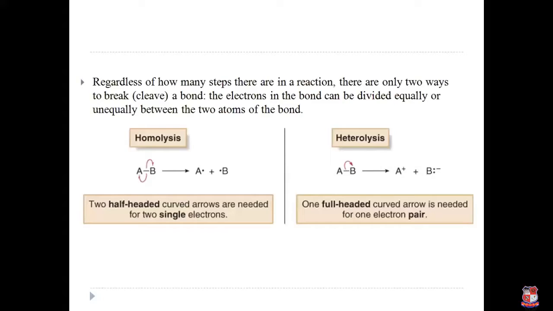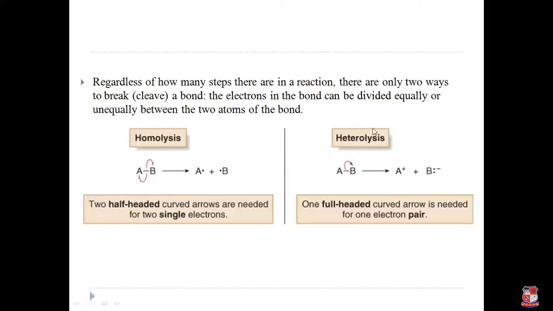In homolysis, a half-headed curved arrow is used. These arrows transfer one single electron to each atom. Here, in the homolysis process, we take a molecule, and the half-headed curved arrows show that one electron from this covalent bond is taken by the B atom and one electron is taken by the A atom. So they produce free radical products. Free radical means it does not have a full octet.